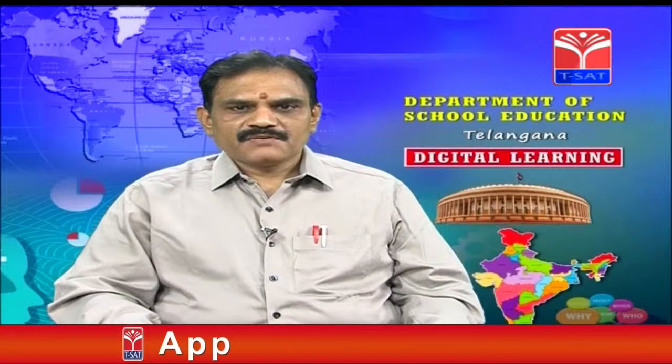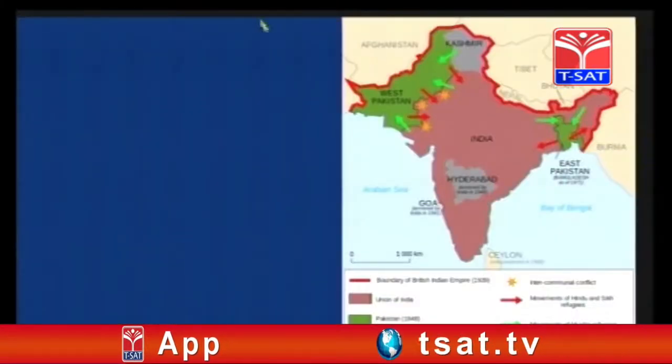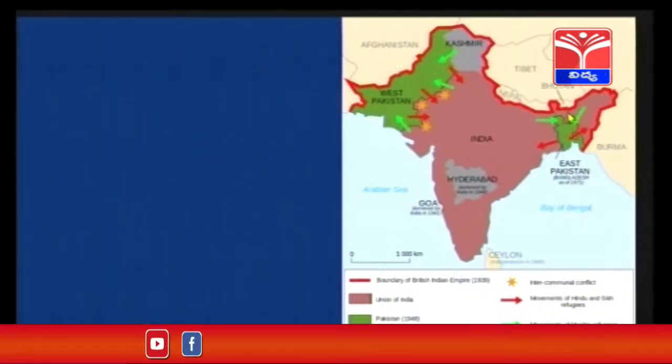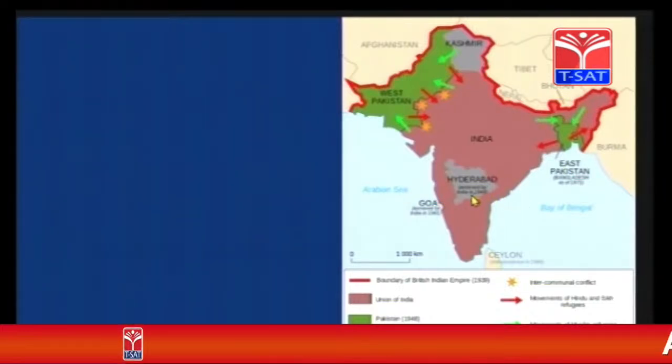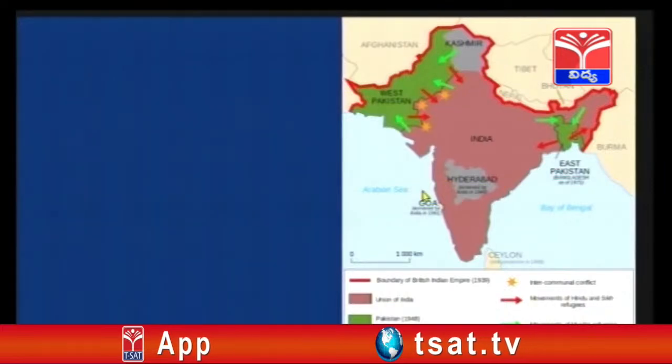Here, after the partition, we can see India. The green colored area was separated as Pakistan, as well as Bangladesh. At that time, Bangladesh was also a part of Pakistan, so it was also separated from India. In the middle we can see the Hyderabad state, which we call a princely state.